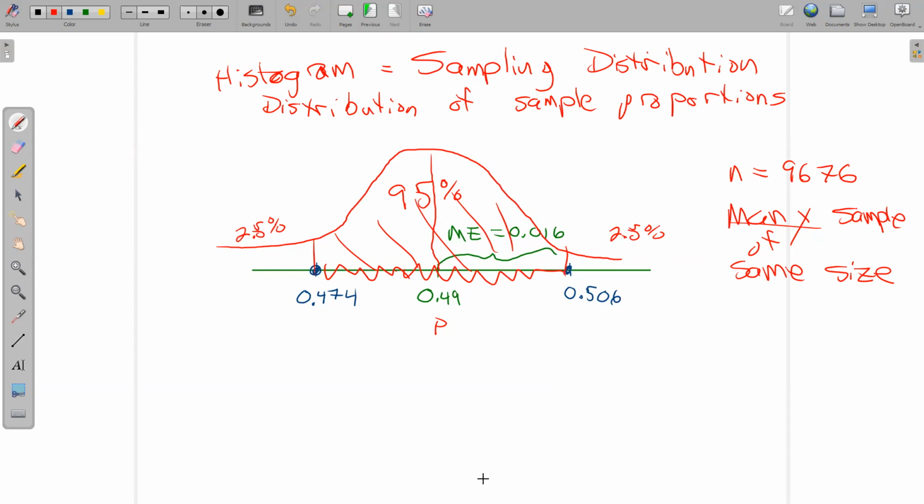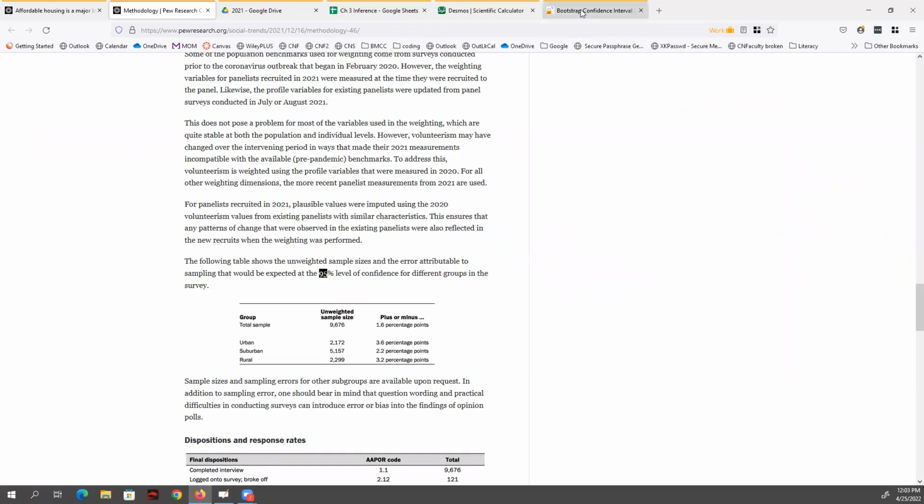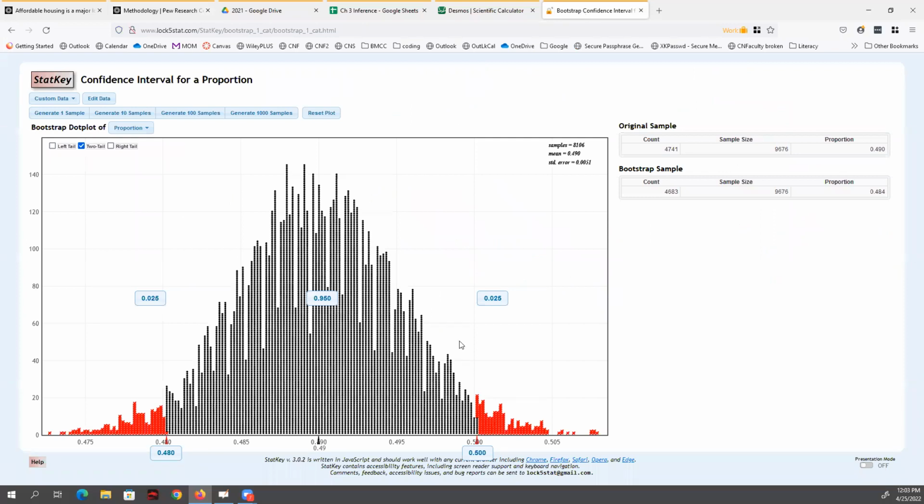So I just want to show you that in action through a computer simulation. And to do that, I'm going to look at StatKey. So here I have a picture where I took their original sample of 9,676 individuals. If from the 9,676, 4,741 of them said, yeah, I think a major issue is affordable housing in my community, right? We count them as yeses, and then the other 4,900, their answer is something else. That's the 49% right here, right? 4,741 divided by 9,676 is pretty darn close to 49%.